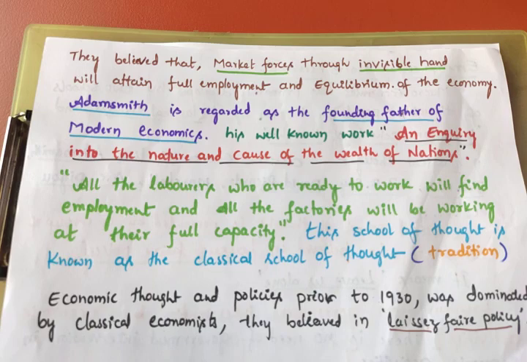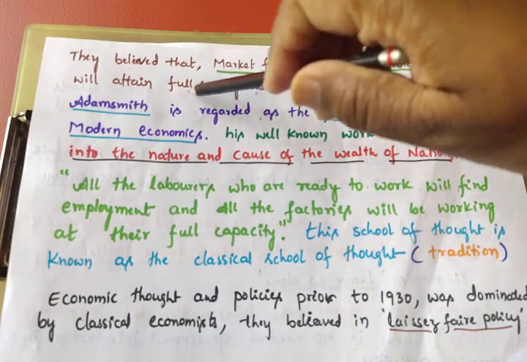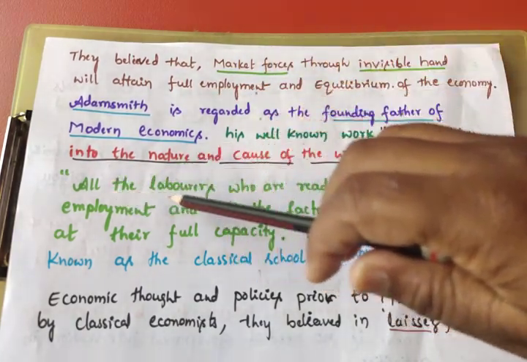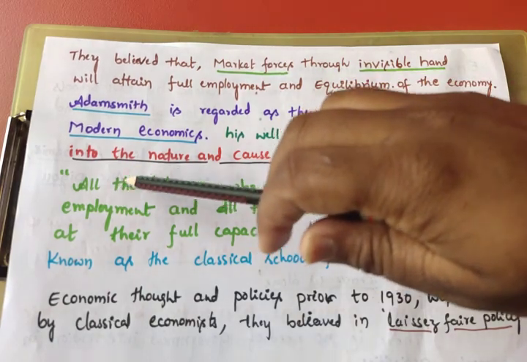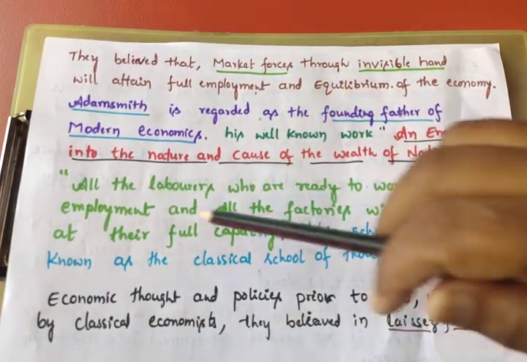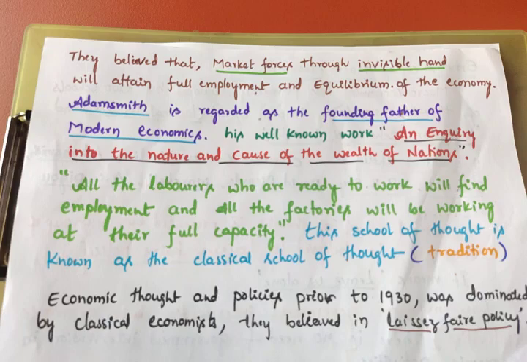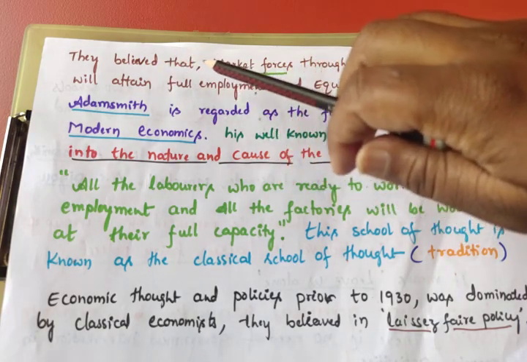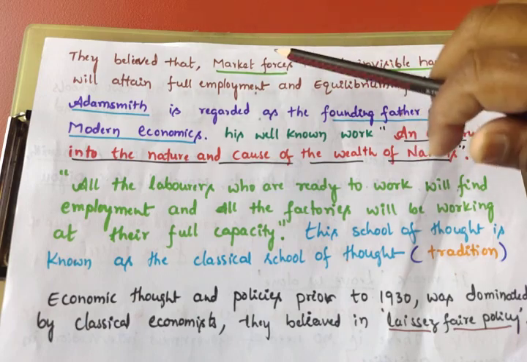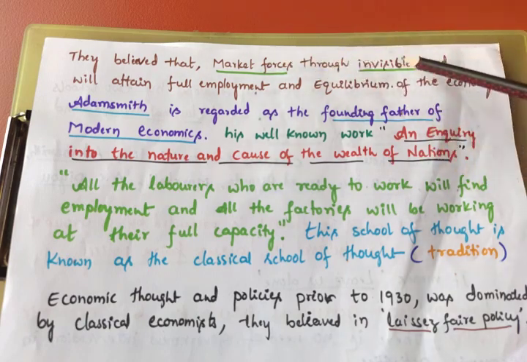They believed in this, and also according to them, the economy attains full employment. Full employment means all the laborers who are ready to work will find employment, and all the factories will be working at their full capacity. It's very important for 1 mark. They believed market forces, demand and supply, work through the invisible hand. Invisible means which cannot be seen. The invisible hand will attain full employment. So they believed in that.